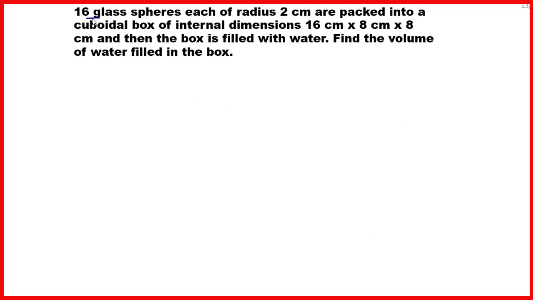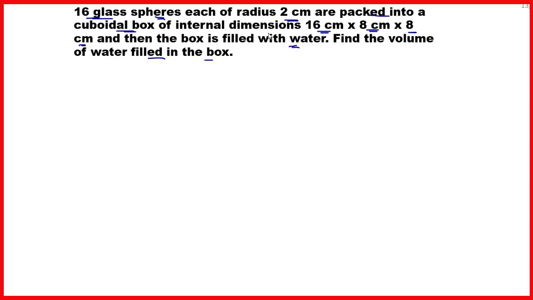The question is: 16 glass spheres, each of radius 2 centimeter, are packed into a cuboidal box of internal dimensions 16 centimeter by 8 centimeter by 8 centimeter, and then the box is filled with water. Find the volume of water filled in the box.